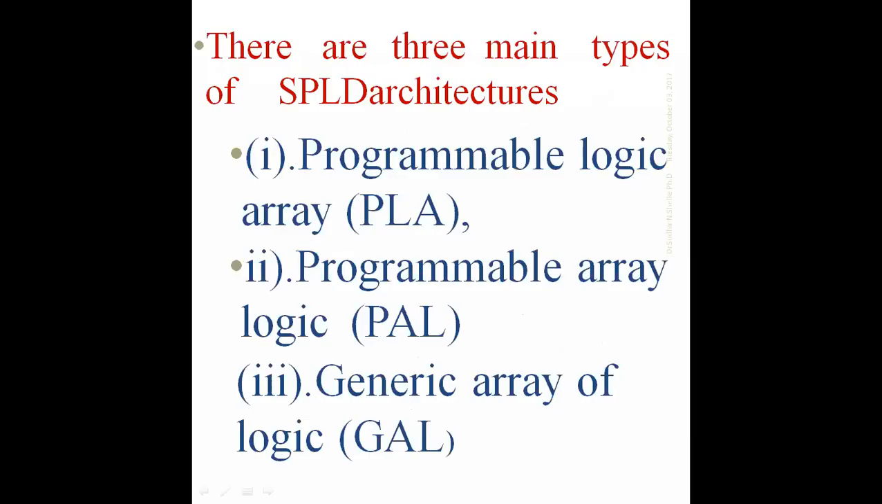There are three main types of PLD architecture. One is called the programmable logic array, PLA. The second type is called programmable array logic, PAL. The third is called generic array logic, GAL. PLA, PAL, GAL. These are the three basic types of the PLD.